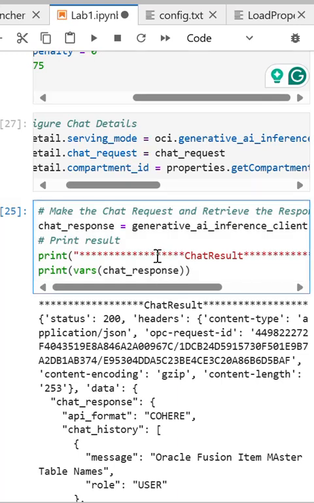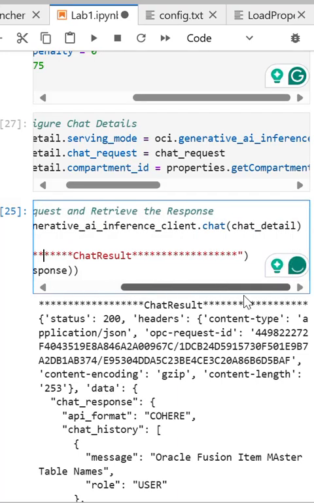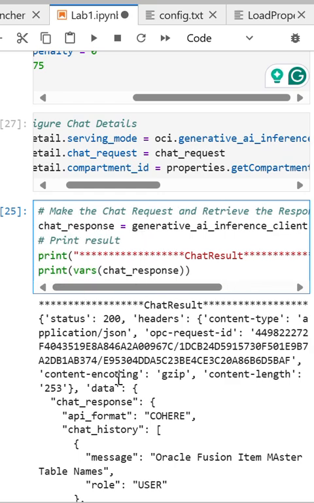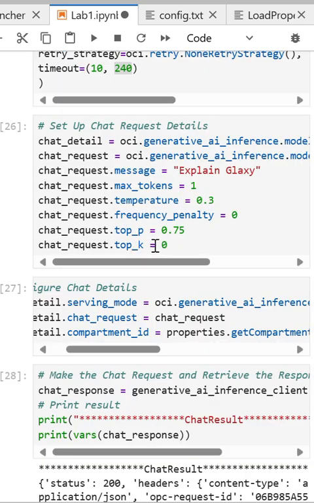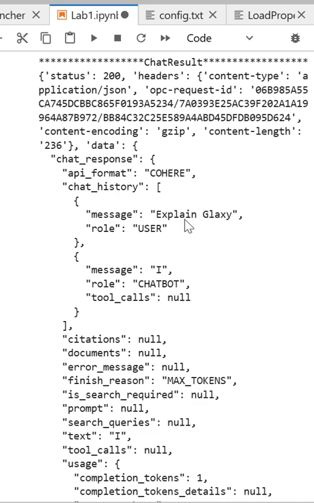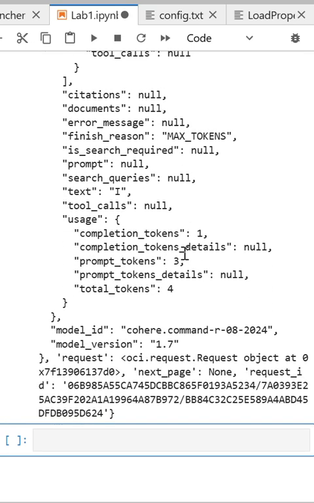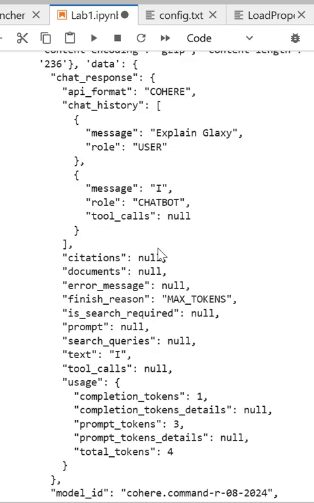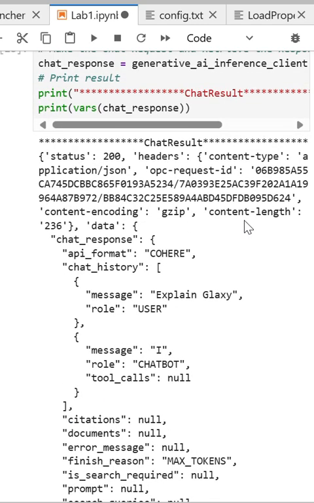If I run, then this generative AI is going to get the message from the LLMs, and then eventually it puts in the Oracle generative AI the response, and then populates here. So let's run this and see what is responded. Explain galaxy, galaxy is the message, and only one response. Max token is only one I have given. So the response most likely is going to be only, look here.